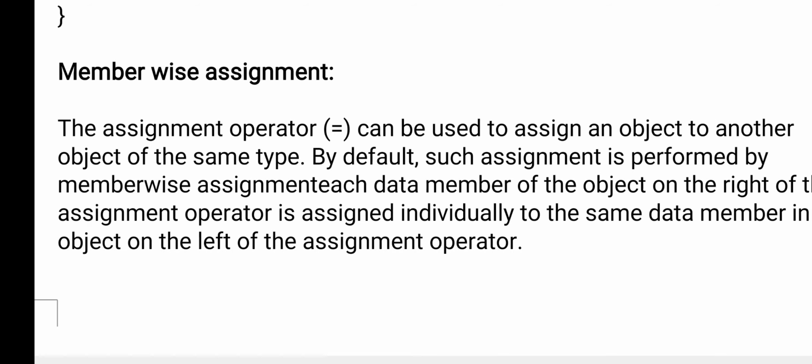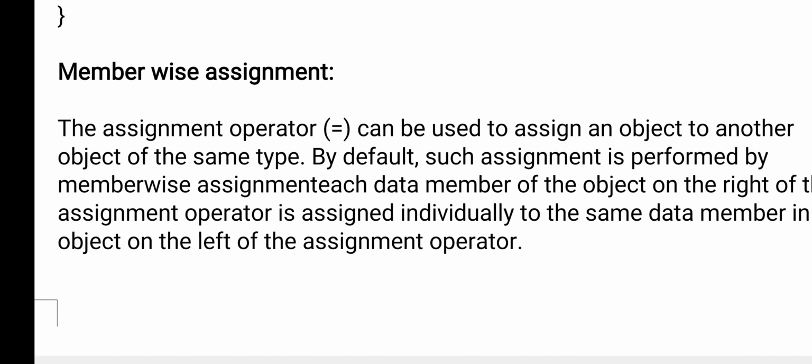If you have created two objects for the same class, then whatever properties are there in the class can be accessed by both objects. Then whatever one object's properties are, you can assign to another object. That is called member wise assignment, and it is possible by using equals.